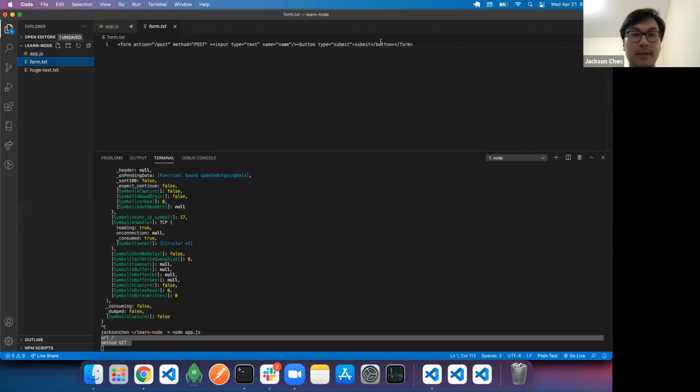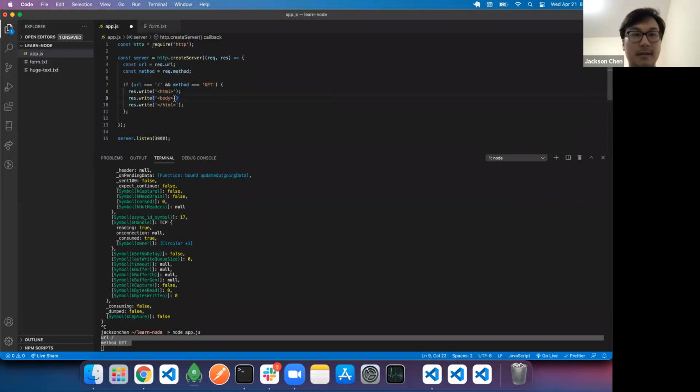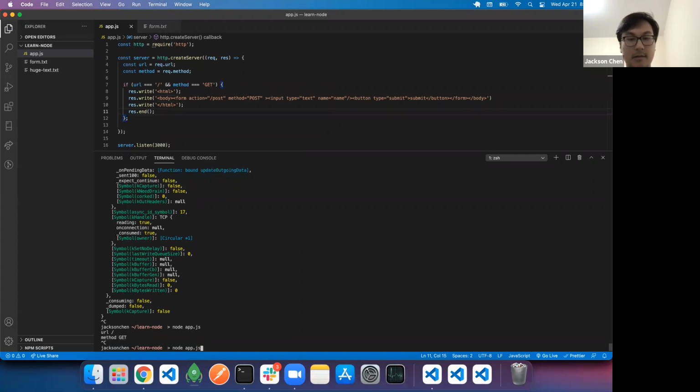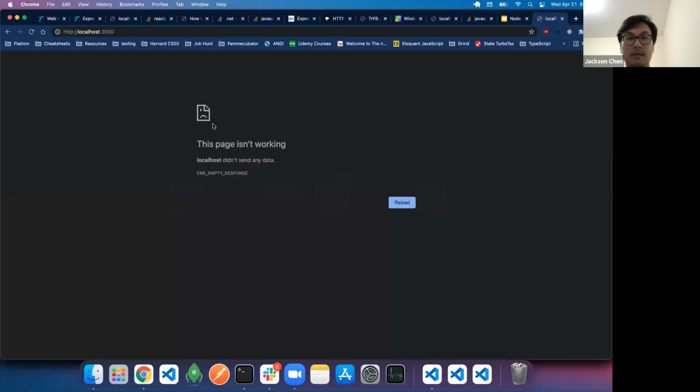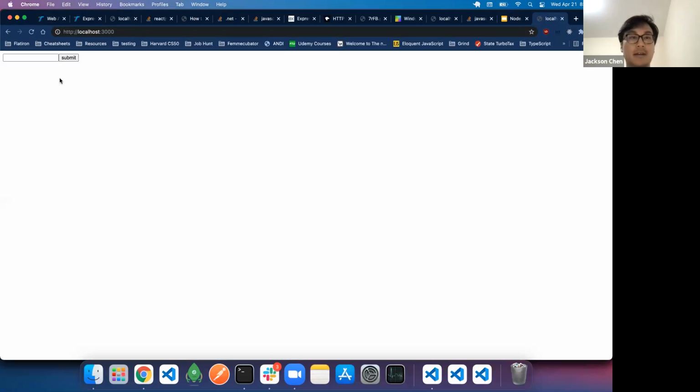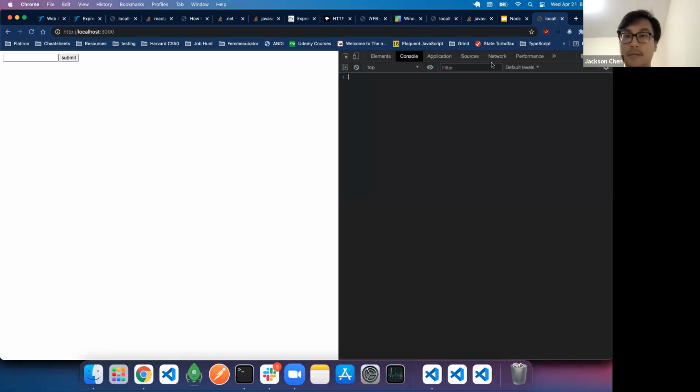So I actually copied something I wrote earlier. This is a form that has an input, and then we have to add a way to actually send it. So let's restart our server and go back here. And this is our little HTML form.